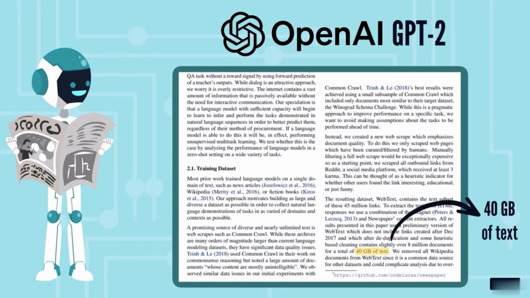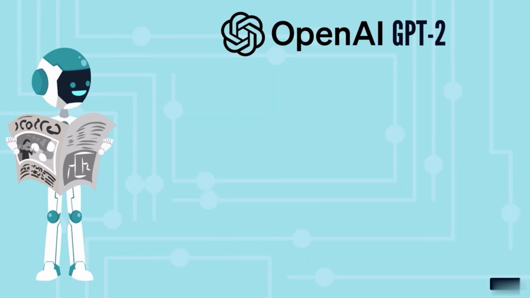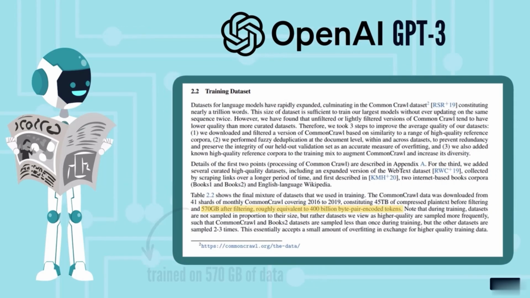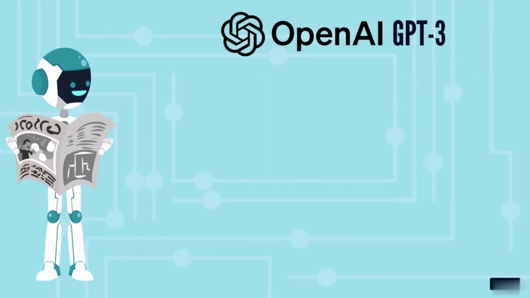We can't argue that these are impressively large numbers, but now compare them to the GPT-3 model released a year later, a model with a whopping 175 billion parameters, trained on 570 gigabytes of data, roughly the equivalent of 400 billion tokens. And imagine that even those are rookie numbers compared to the size and training of the GPT-4 model.